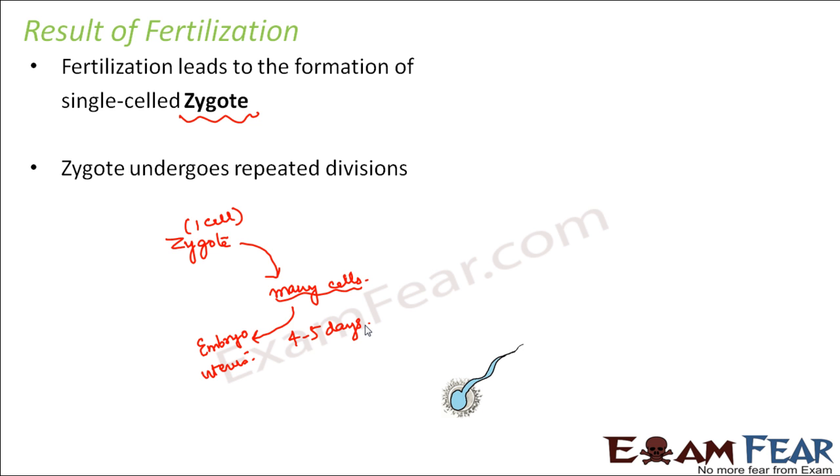So we saw fertilization happened. As a result, the zygote is formed, which is one cell. This will undergo many more divisions to form a multi-celled structure, as you can see here. From one it formed two, then a four-cell structure, then an 8-cell structure, 16-cell structure. That's how it will become a multi-celled structure.